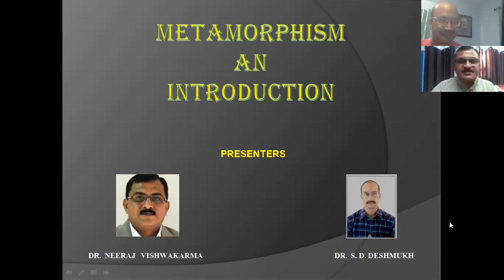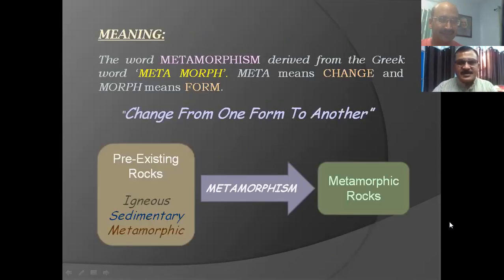We start from metamorphism, and the first aspect is: what is metamorphism? We know that metamorphism is a process through which the metamorphic rocks are formed. And we know that in nature, there are three different types of rocks. One is igneous, another is sedimentary rock, and the third is metamorphic rocks.